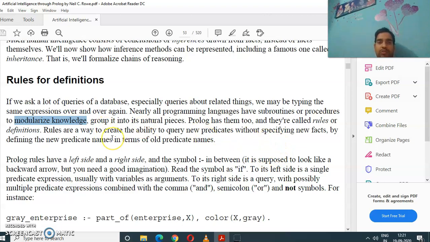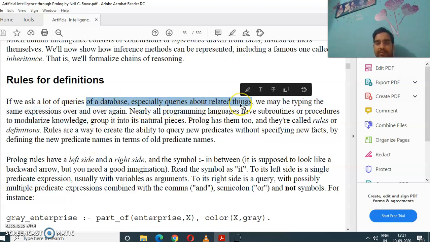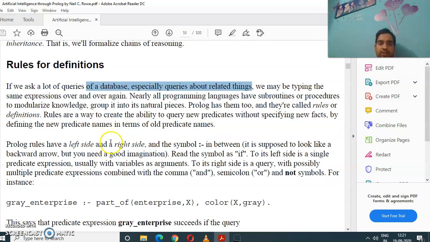Prolog is also a language in which we can modularize the knowledge. As humans, we have a huge amount of data in our brain in the form of a knowledge base, but without inferences, we are not going to be intelligent. So rules are written to derive some more intelligence from the existing knowledge base.